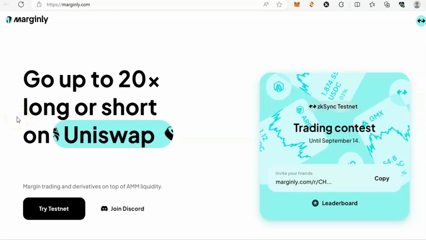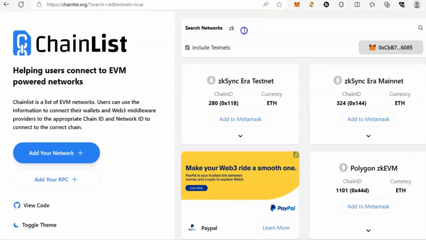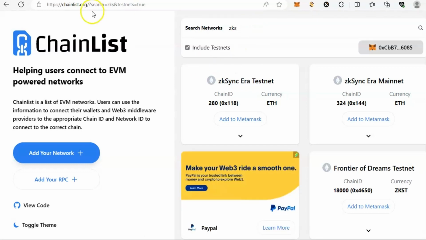Okay, I will show you step by step how you can participate in this program or airdrop. The first thing to do is to use the description below to get started. Then add ZK Sync Era testnet to your MetaMask or any other wallet you are using. You do that by going to chainlist.org. There are many other ways you can add the ZK Sync testnet to your wallet, but I prefer using Chainlist because it saves me stress.